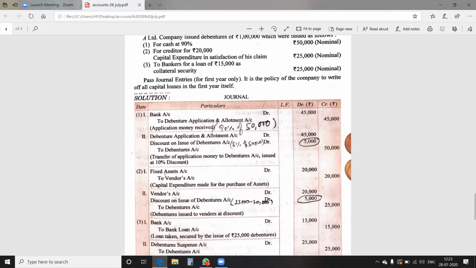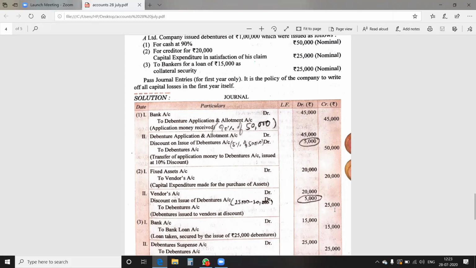Next point is assets are purchased. Assets are purchased as capital expenditure is done. So asset account debit to vendor account, it is of 20,000. Then in another case, it is vendor account debit, discount on debenture account debit to debenture account. The company is issuing the debentures to the vendor of rupees 20,000. The company is due to pay the vendor 20,000, and the company is issuing debentures of 25,000 nominal value.